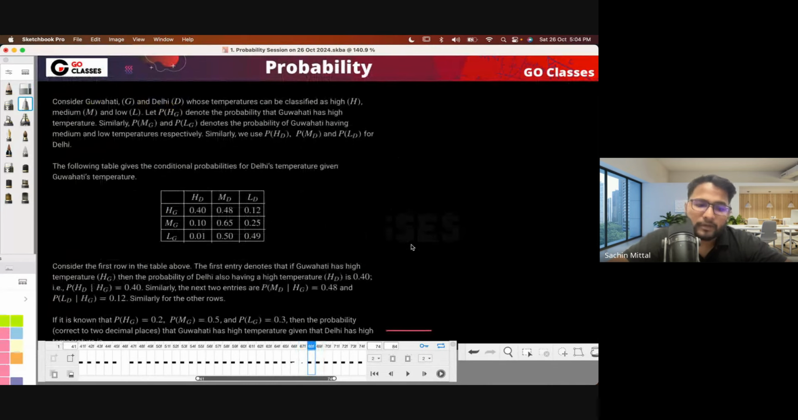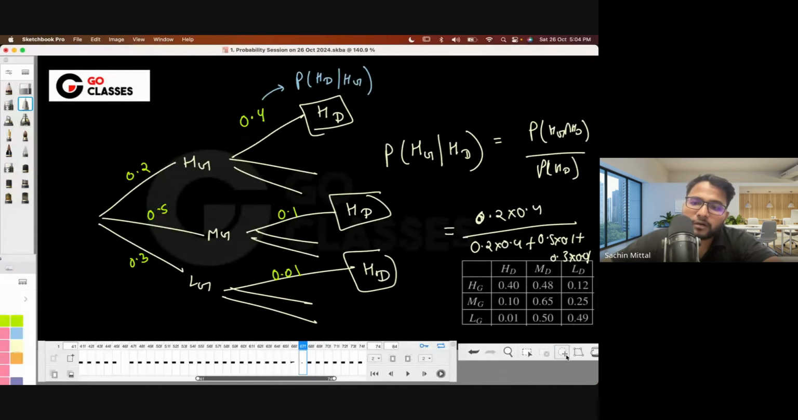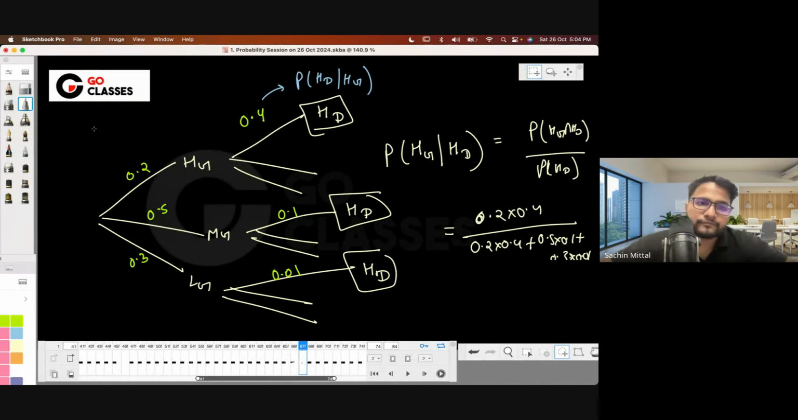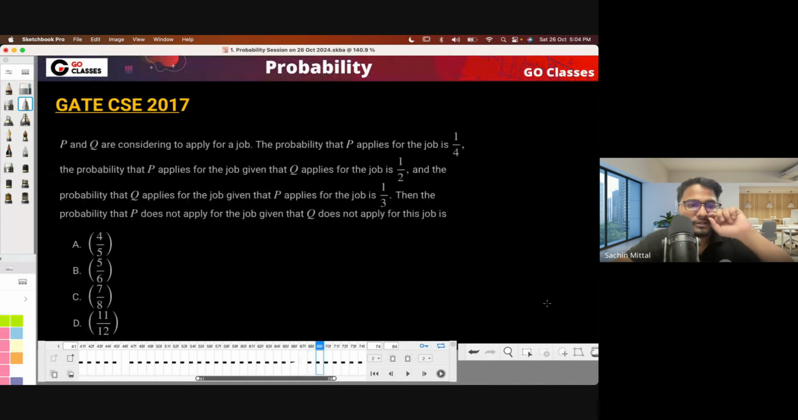Answer I don't have, but can you tell me what is the answer you're getting? Okay, 0.6 is the answer, right? If you solve this particular equation, then you will be getting 0.6 as your answer. Okay, 0.601, something like this. Great. Now let's just solve this question.